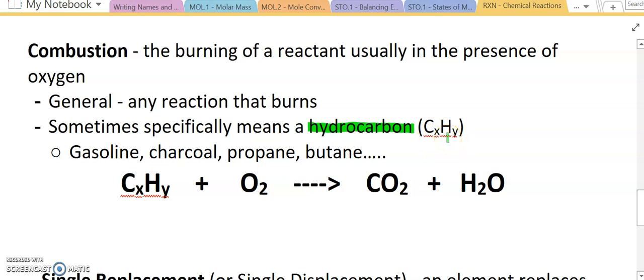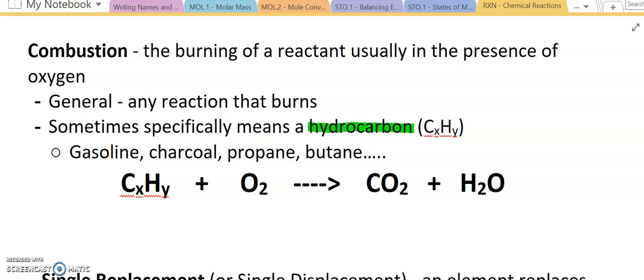And there's lots of different hydrocarbons, and that's why you get a generic X and a generic Y, because those numbers are going to change depending on which hydrocarbon you're going to use. Examples of hydrocarbons are things like gasoline and charcoal and propane and butane. And almost anything that you would think of that you would burn will probably be a hydrocarbon.